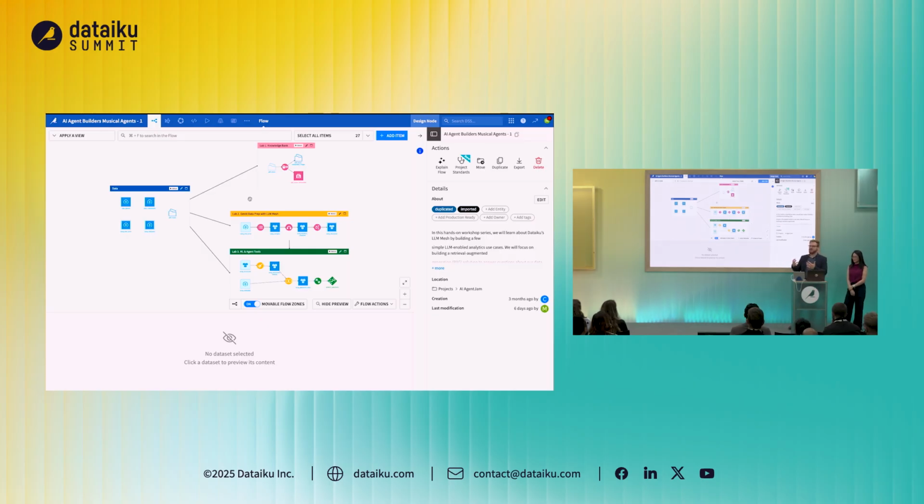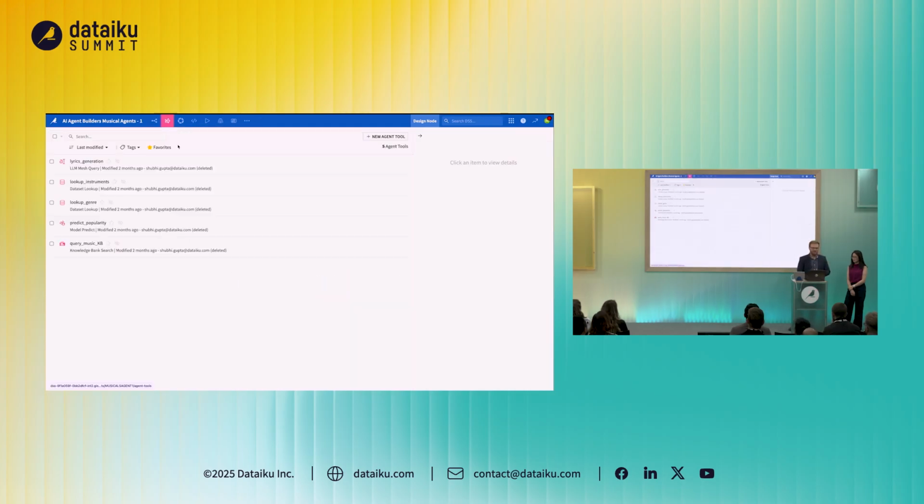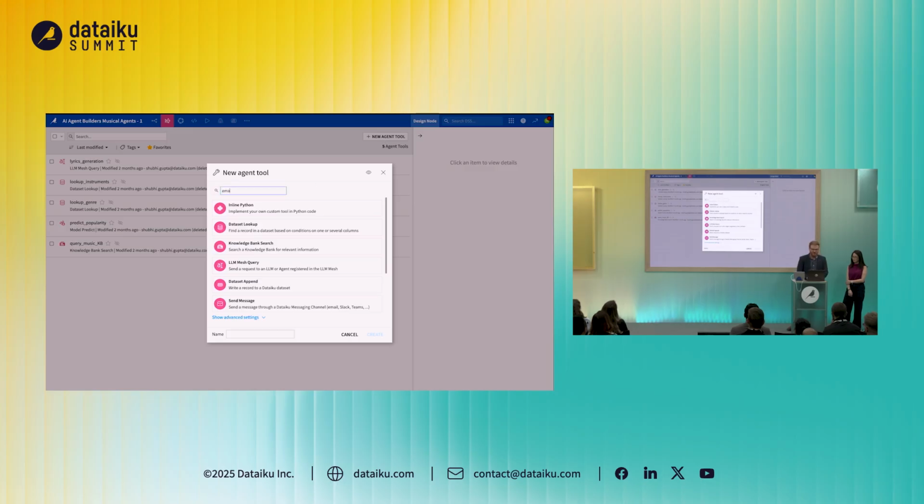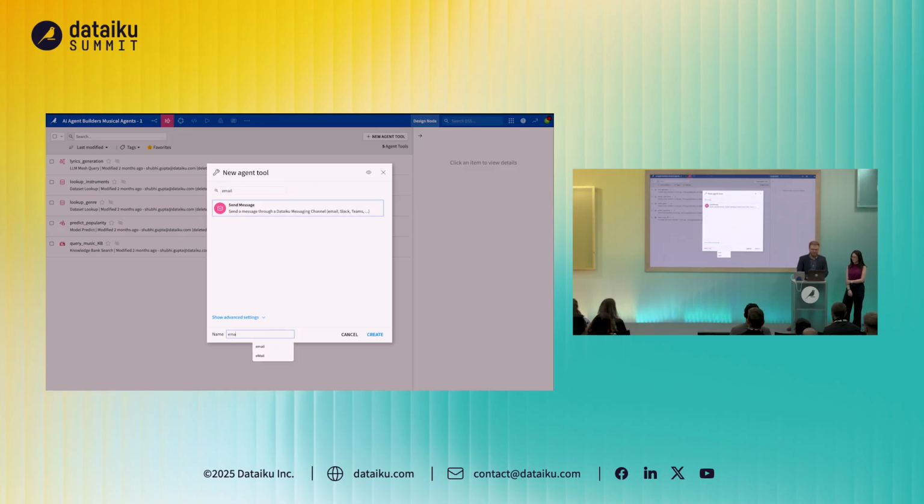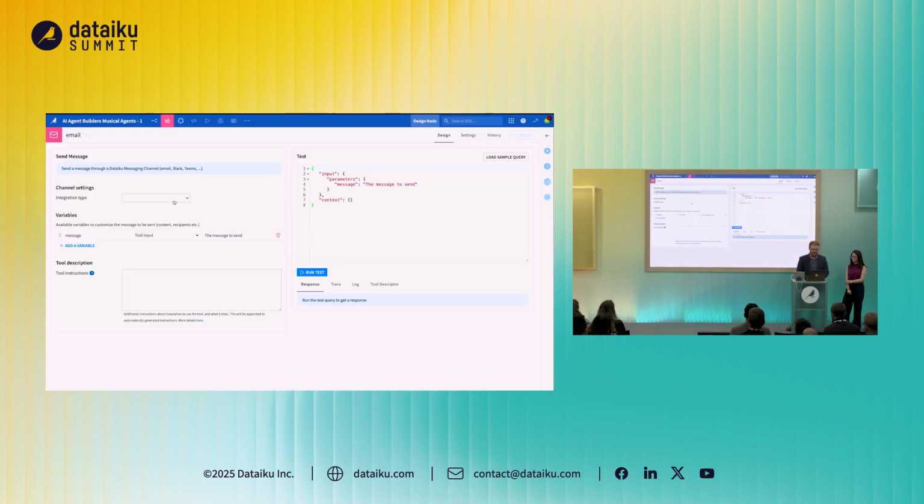Now, how we take this a step further, as we approach our agentic revolution, is we want to create agent tools inside Dataiku that are going to help us in this way. We'll take a look at some of these in more depth later on, but for now, we're going to create a new agent tool called email. As part of this particular tool, we want to email all of the lyrics to our entire team so that we can all be on the same page when we're producing this musical. So let's go ahead and hit create.